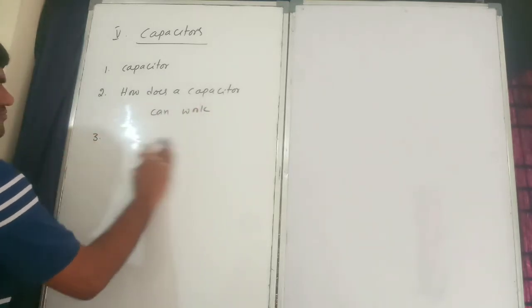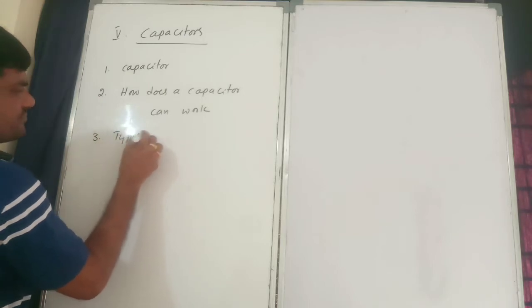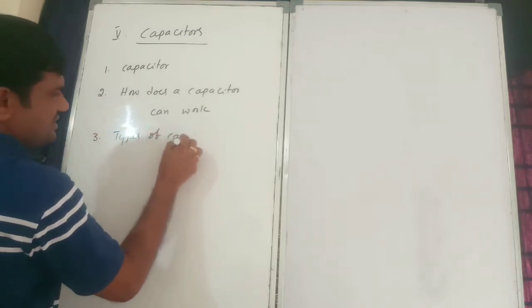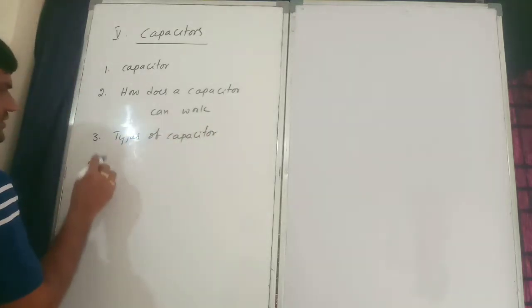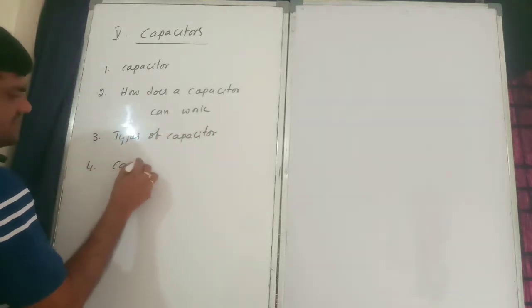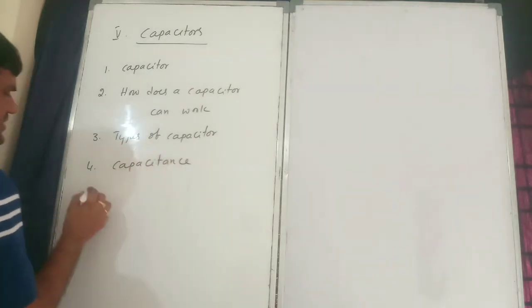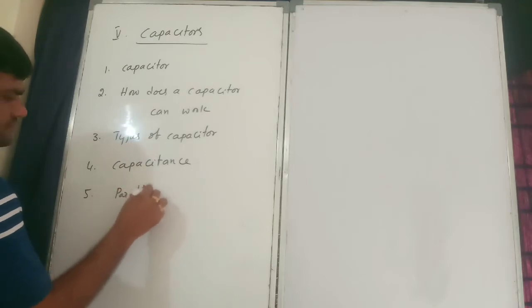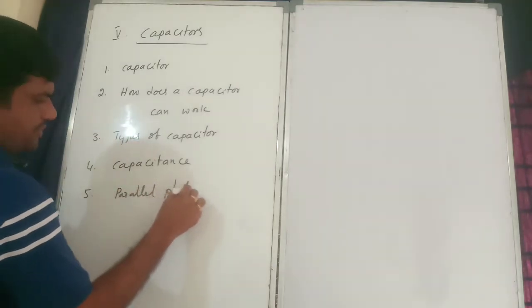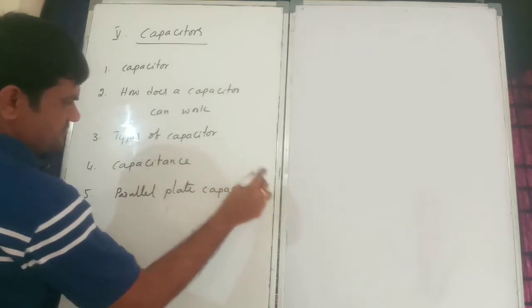Next, third one. What is the third one? Types of capacitor. Next, fourth one, capacitance. Next, fifth one, parallel plate capacitor.